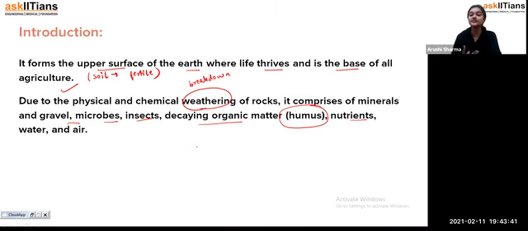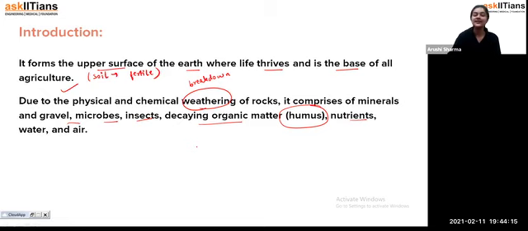Why? Because we need soil for the agriculture process, and for the agriculture process, students, plants need to grow, or you can say the crop needs to grow properly, and it will require air, water, minerals, and organic matter as well. And these are all components of the soil. That is why, students, we can say that the soil is a base for all of us, not only for the agriculture process. All of us depend on agriculture. That is why soil is a very important thing, and soil comprises so many things, students, so that we are getting food from it.